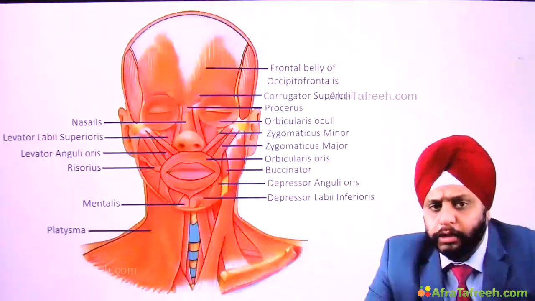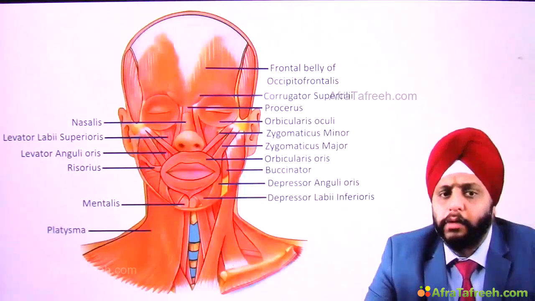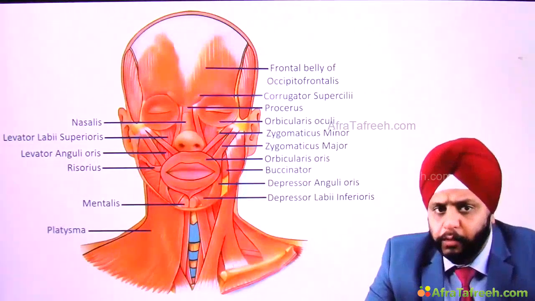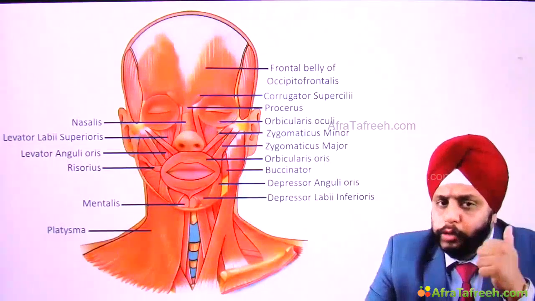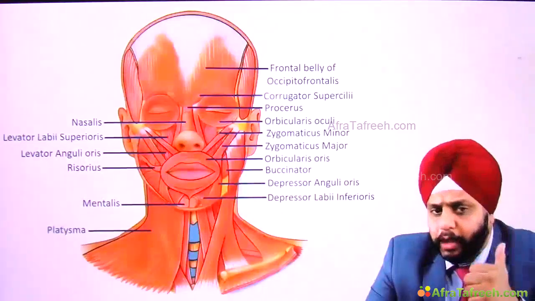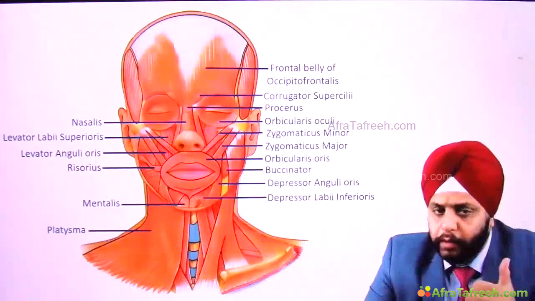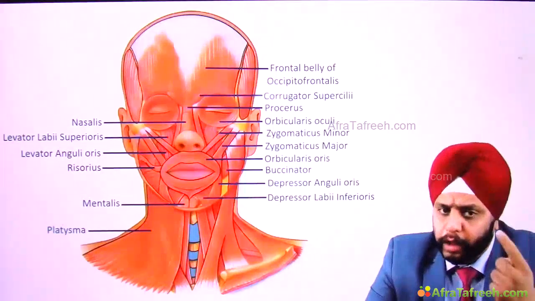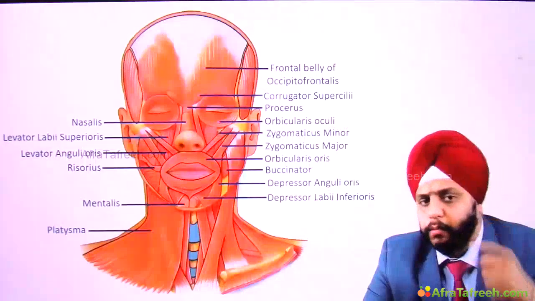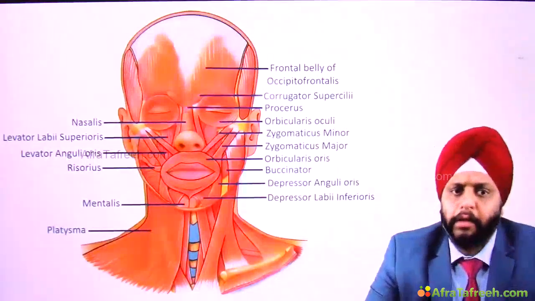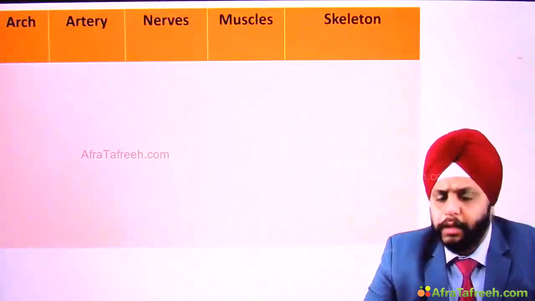Remember, they ask you a question like which of the following is not supplied by facial nerve. So remember, the posterior belly of digastric is formed by second arch and is supplied by facial nerve. Anterior belly is formed by first arch. It is therefore supplied by mandibular nerve. Okay, right? Now, let's come to the third arch.